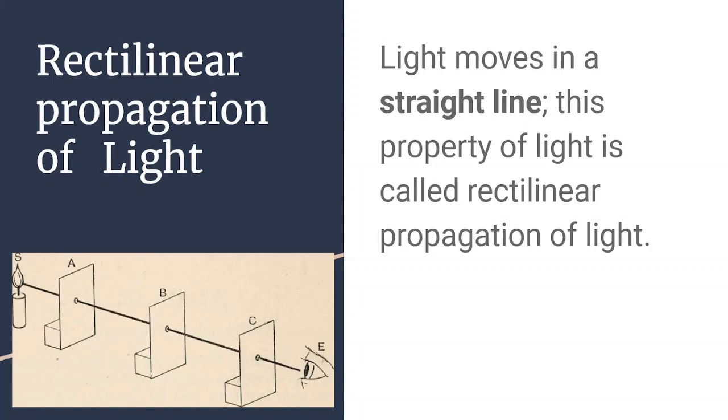Rectilinear propagation of light. What is rectilinear propagation of light? It sounds something different, but it is a very easy thing. Actually, light moves in a straight line. This property is named rectilinear propagation of light. There are so many experiments you can do easily, that when the path is blocked, light will not take any zigzag path and the light will be blocked. So light always travels in a straight line.